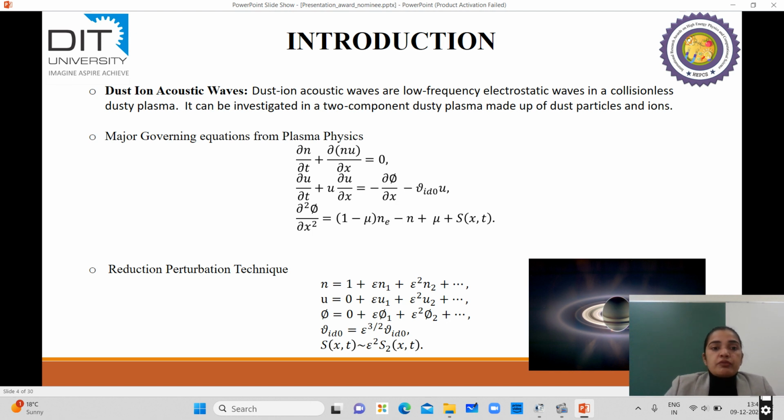In this construction, we will generate the model equation with the help of some major governing equations. Then we'll apply the reductive perturbation technique, which basically depends upon some stretching variables. By using these variables, we can generate a model which is the damped forced KdV equation.